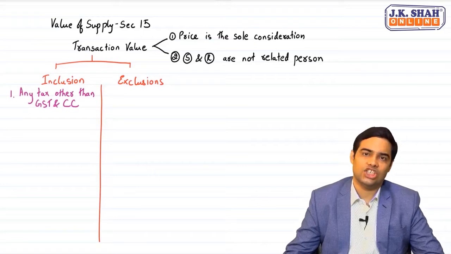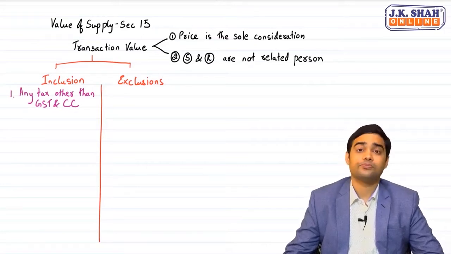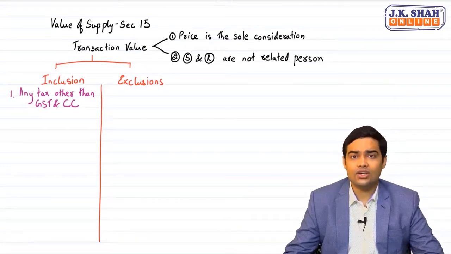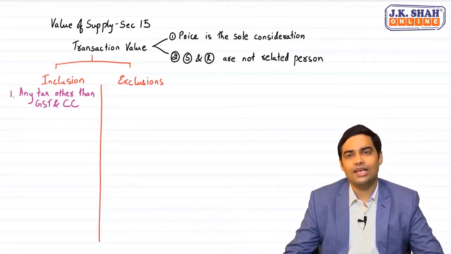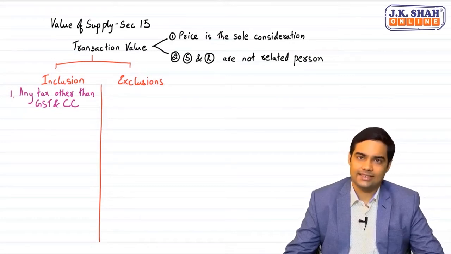purpose of GST. Careful. Sir, this would lead to double taxation. There would be a tax on tax. You are absolutely right, but the law very clearly states that any tax other than GST and compensation cess will be liable to GST.